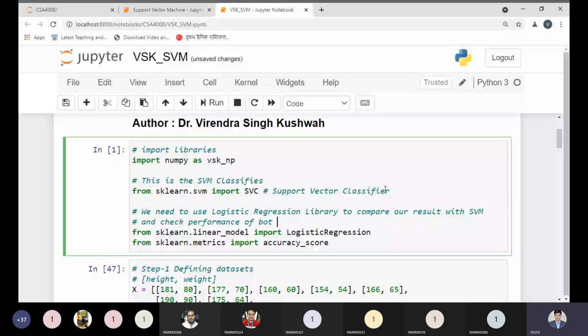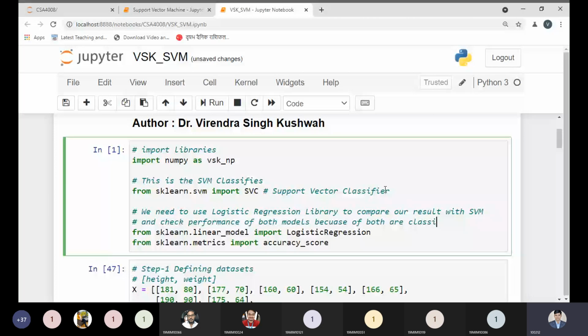That's why we are using it, because both are classifiers.